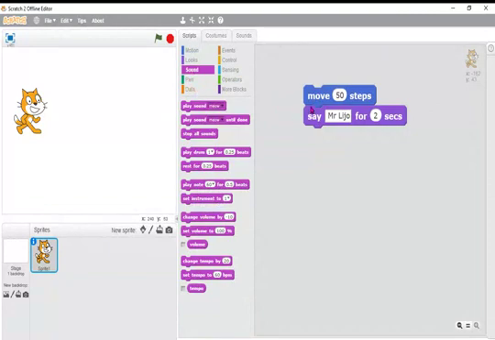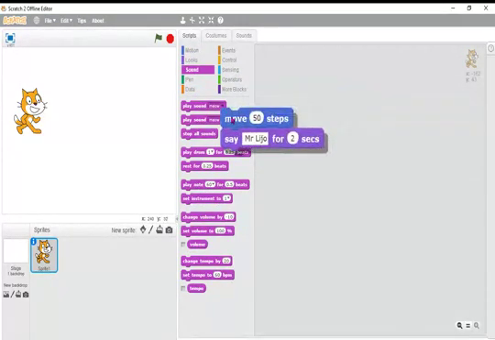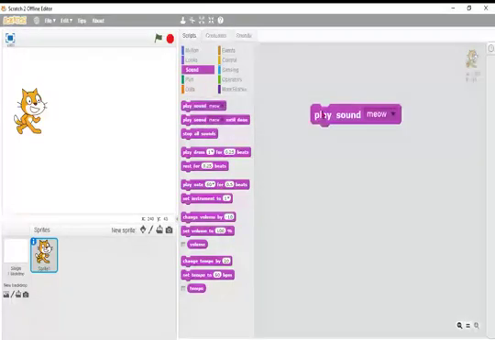So the next one is sound. What you can do is keep this here, then sound, play sound meow. So the meow sound will come. Here, the cat, can you change meow to bow bow? Or a bird sound? Can you do like that? No. Why? Because the sprite is a cat. The cat will make the sound of meow.